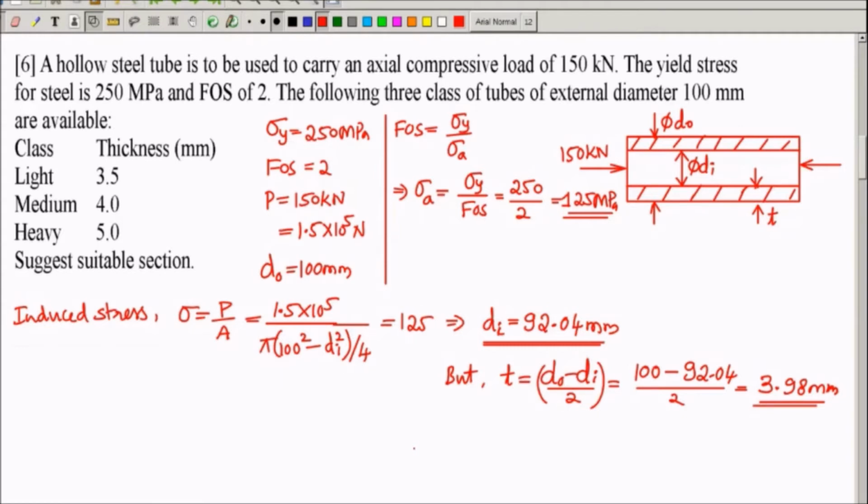For light class of steel, thickness is only 3.5. But according to our calculation, we are supposed to get a minimum wall thickness of 3.98. So, light class cannot be used. Medium class, when I choose, is just above 3.98. That is sufficient for me. So medium class is what is required. Heavy class also I can choose, because anyway minimum thickness is 3.98 and 5 mm is more than that, so that is sufficient. But when you go for unnecessary addition of material, the cost will increase. So I should write medium class steel tube is suggested. In the bracket we can write T is equal to 4 mm.